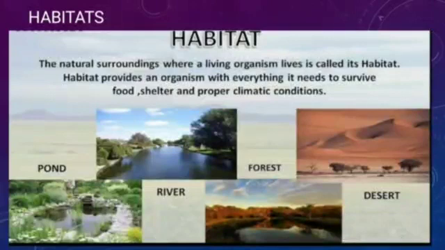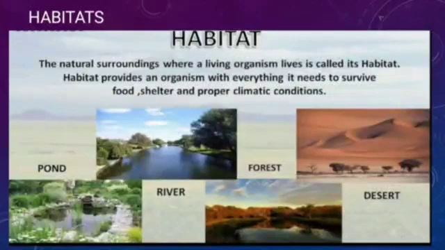The natural surrounding where a living organism lives is called its habitat, and a habitat provides an organism with everything it needs to survive, like food, shelter and proper climatic conditions. Different types of habitats are given: pond, forest, river, desert.